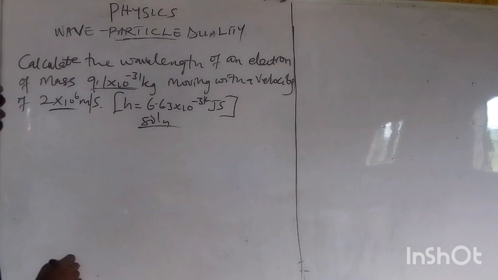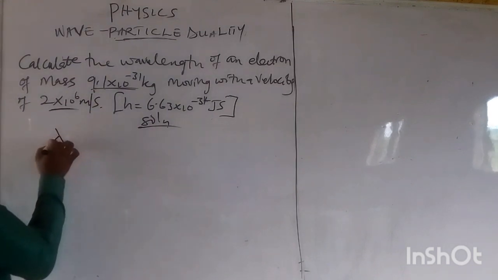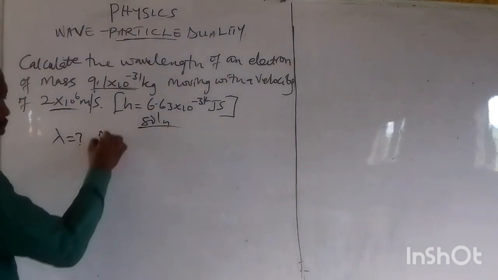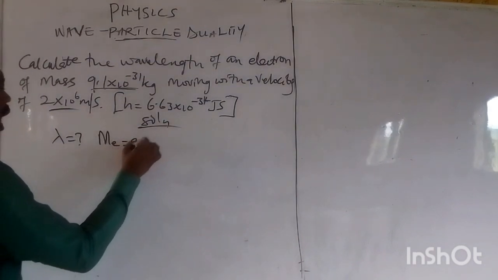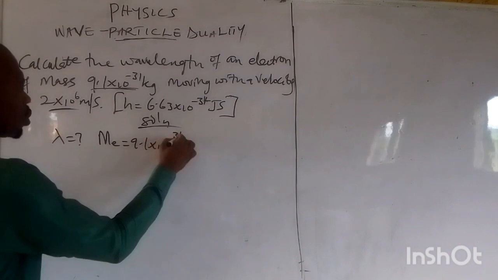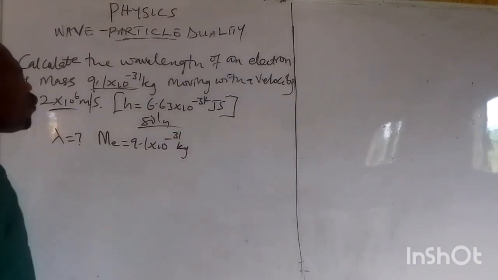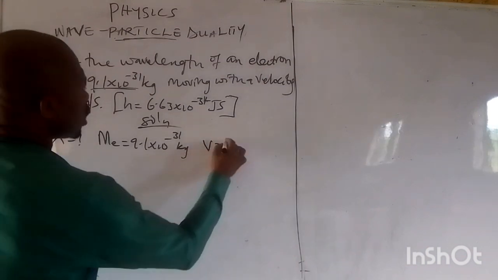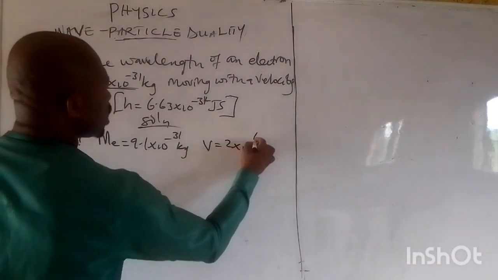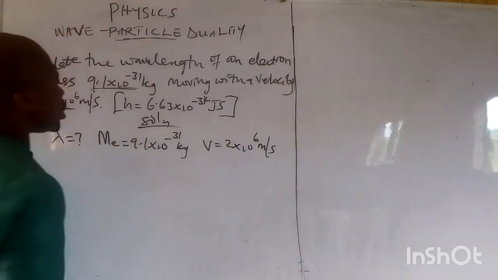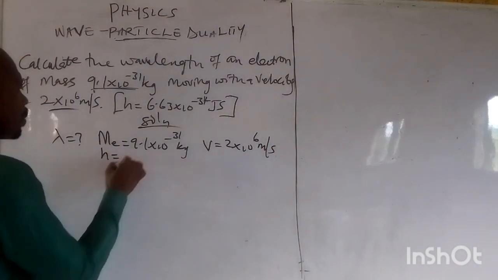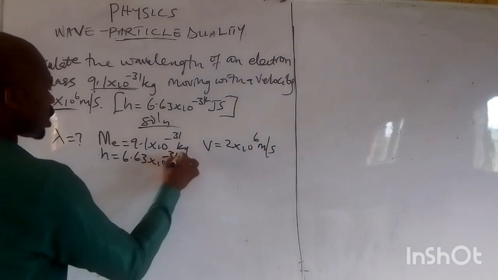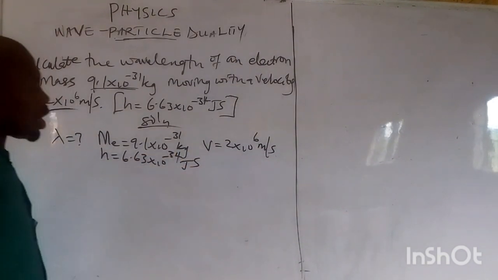The first thing there is to calculate the wavelength of an electron of mass. The mass of the electron is 9.1 times 10 to the power minus 31 kg, moving with a velocity V of 2 times 10 raised to the power 6 meters per second. The Planck constant is 6.63 times 10 to the power minus 34 joule seconds.